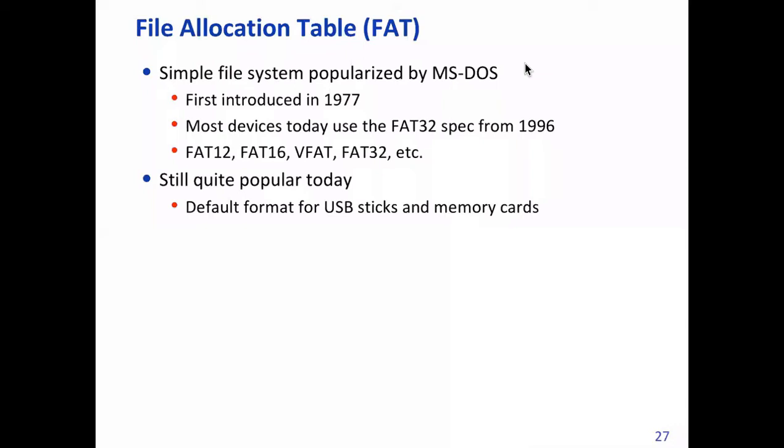Okay, and then a lot of versions of this file system came in, which is FAT12, FAT16, and so on. The last one, I guess, was FAT32, which came in 1996. It is still being used, and USB sticks and memory cards use this because memory cards and USB sticks have a small amount of memory and are not as heavily used as flash drives or disk drives.